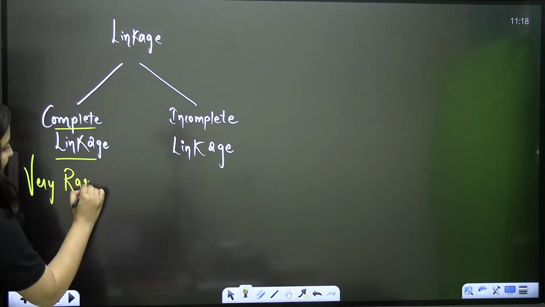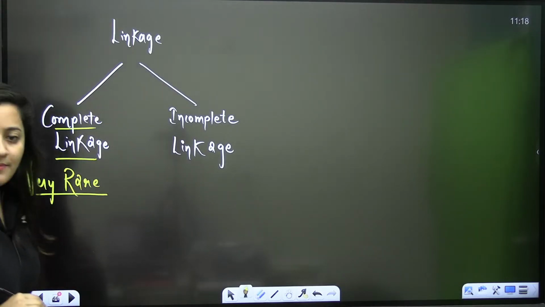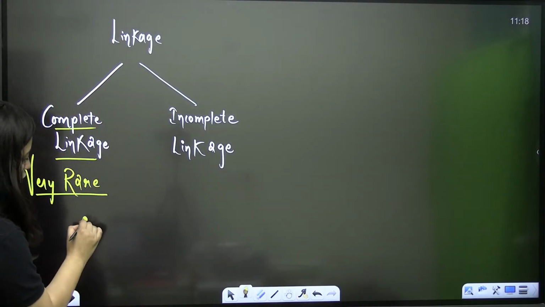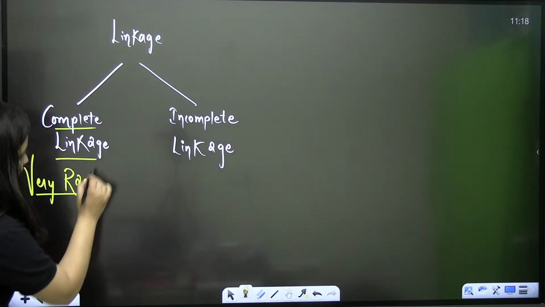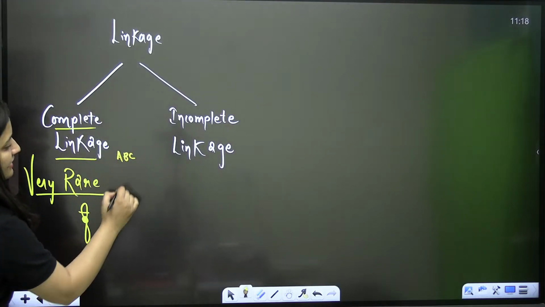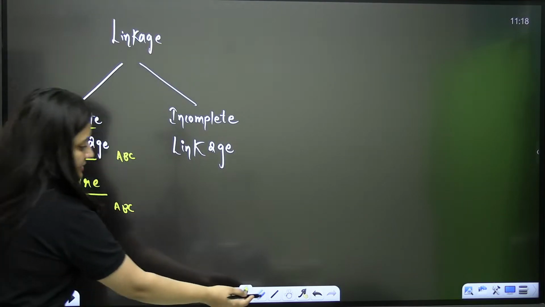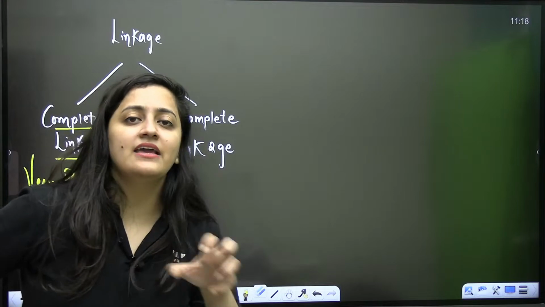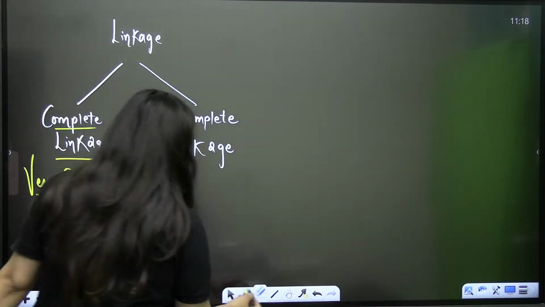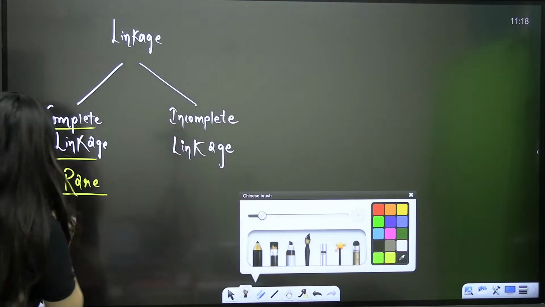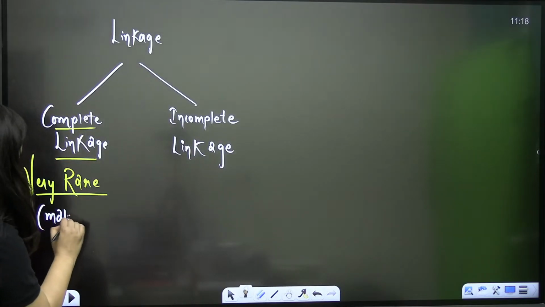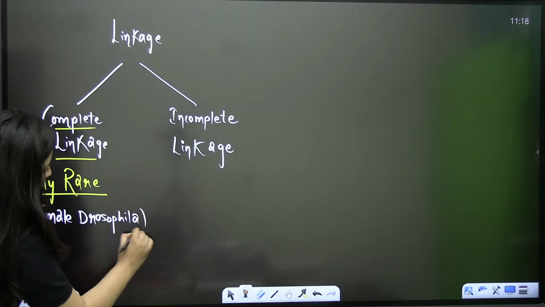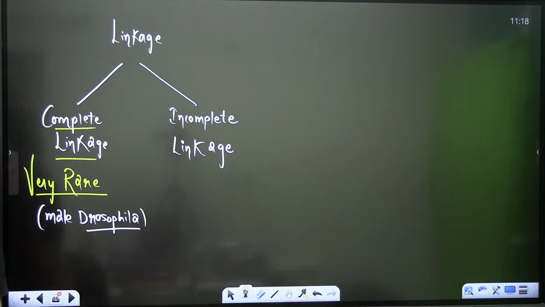Complete linkage means ditto like parents. All the genes are not at all getting separated. Like if in the parents it's A, B, C, in the progeny also A, B, C is there. There is no change of allele. It's complete linkage. Same like parents, and it's very rare, and you will see complete linkage in the case of male Drosophila. In the case of male Drosophila, you will see complete linkage, which is very rare.